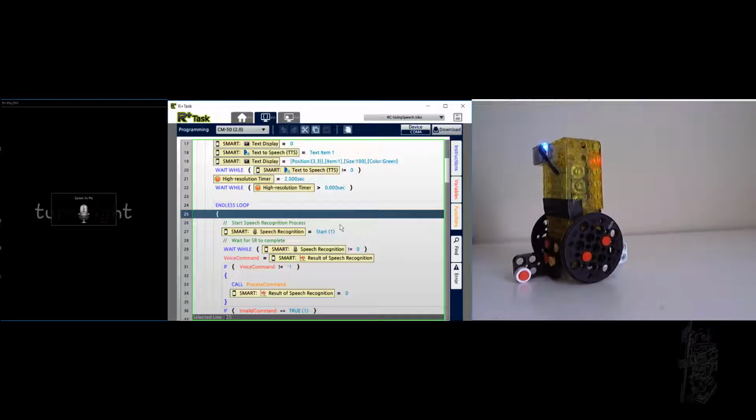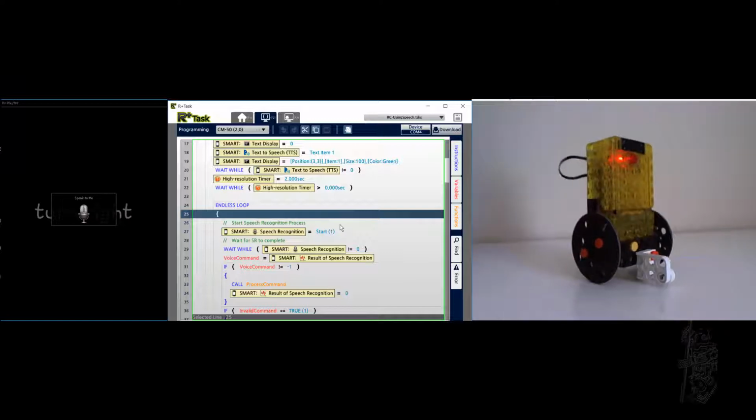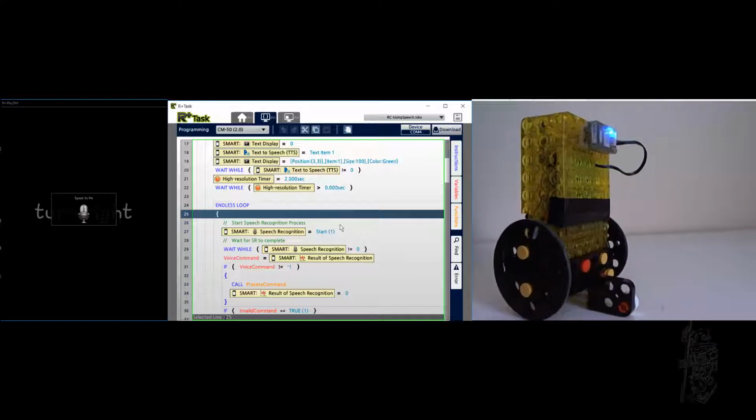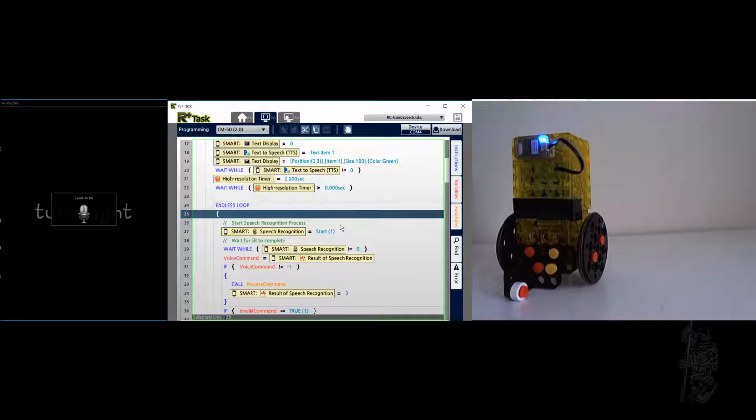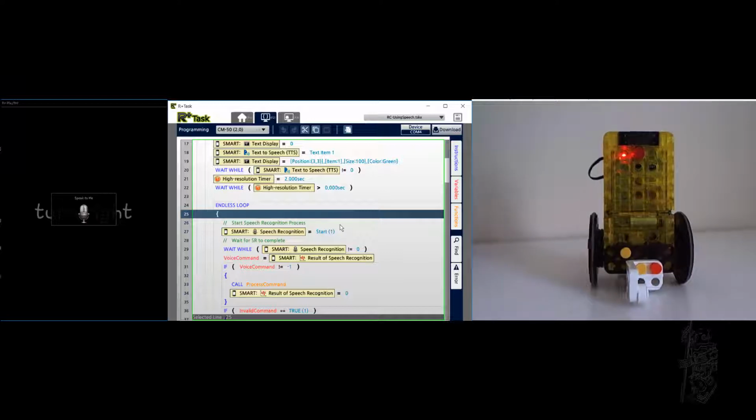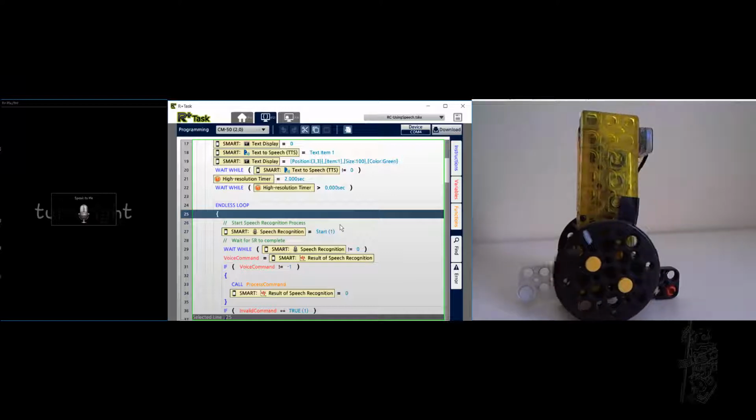Turn left. We're stuck now, so it won't go anywhere here. Turn right, turn left. So we might as well stop here. So speed control is tricky. It's kind of hard to achieve.